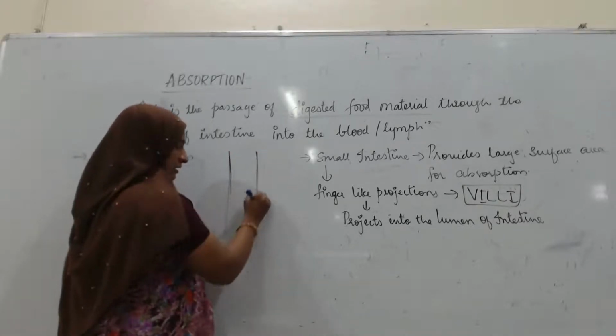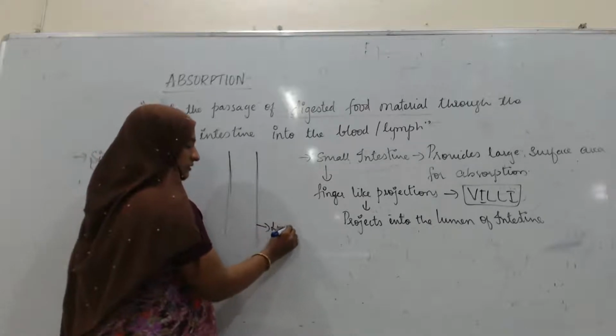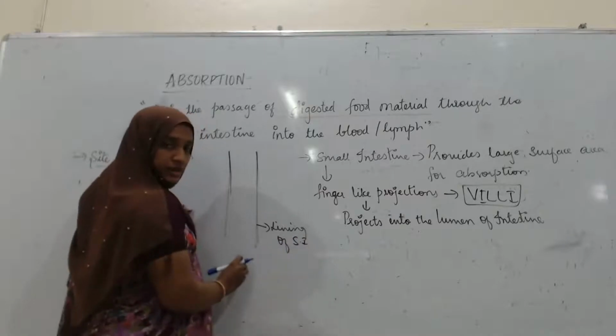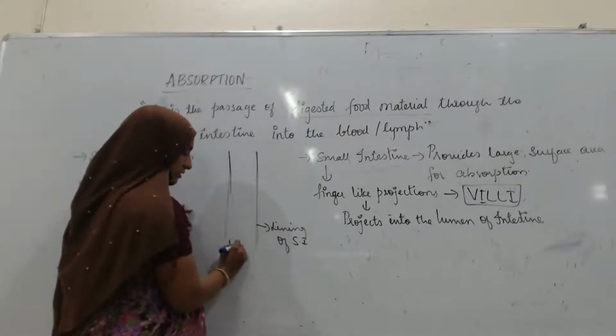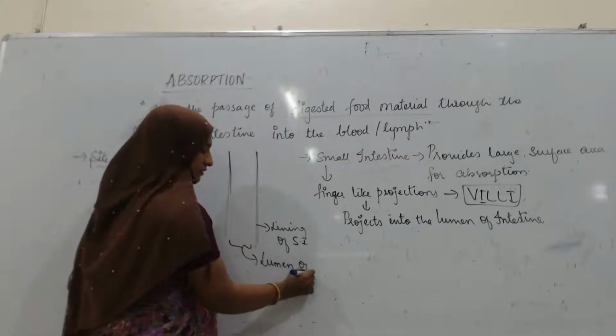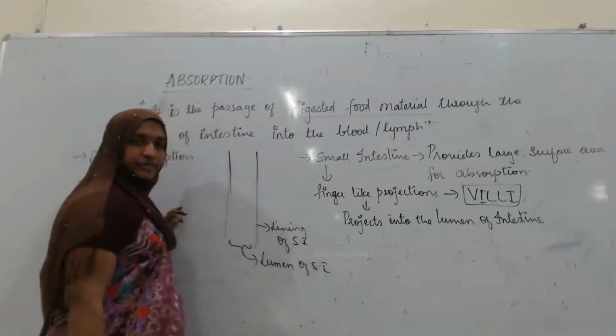This is the lining of the small intestine, and this part we can call the lumen of the small intestine.